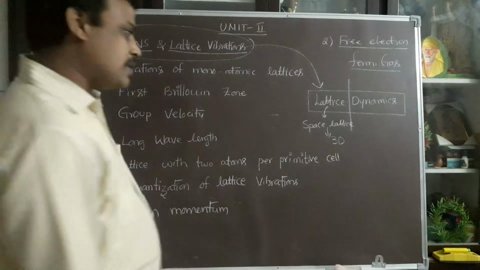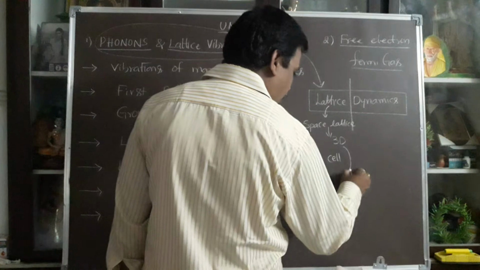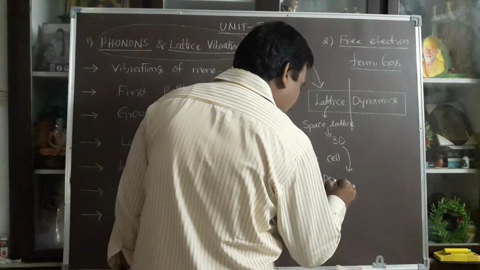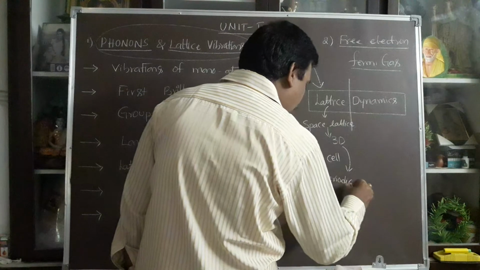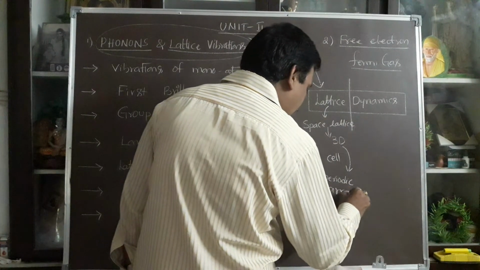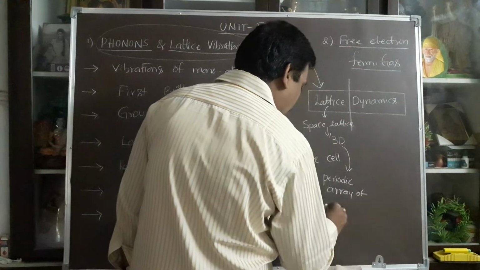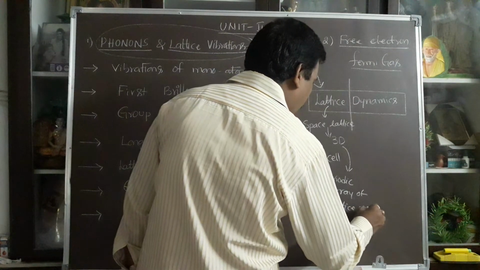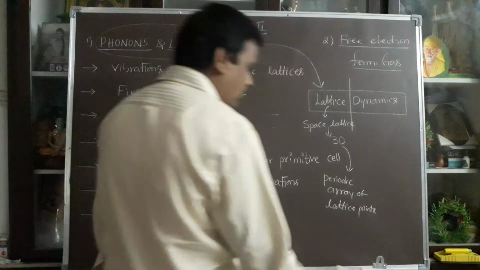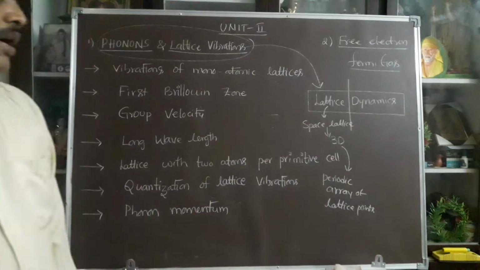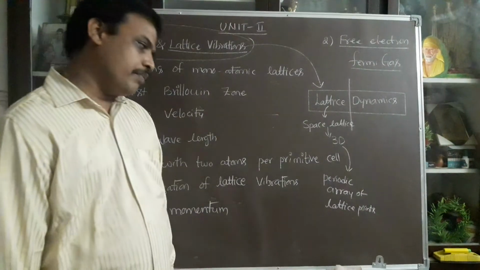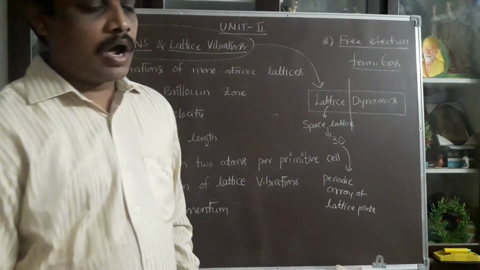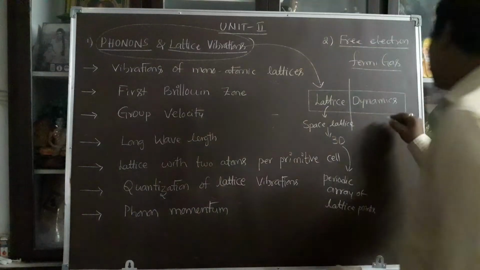In 3 dimensions, an infinite periodic array of atoms or lattice points is nothing but a space lattice. And next one, dynamics.